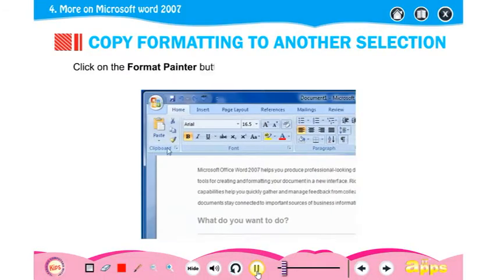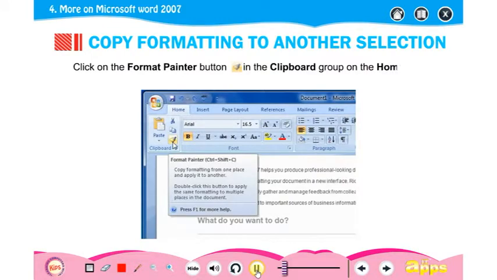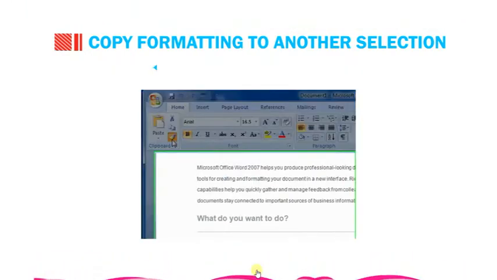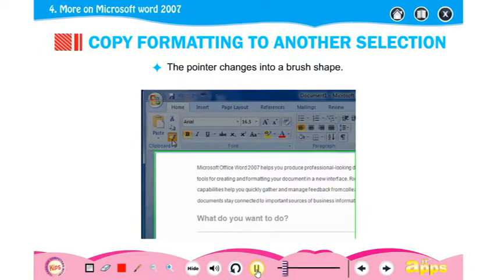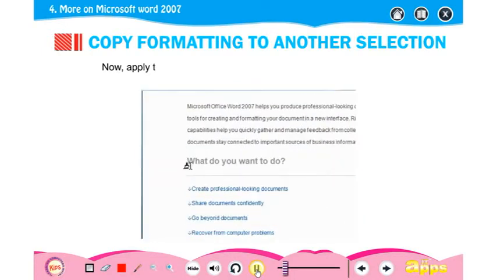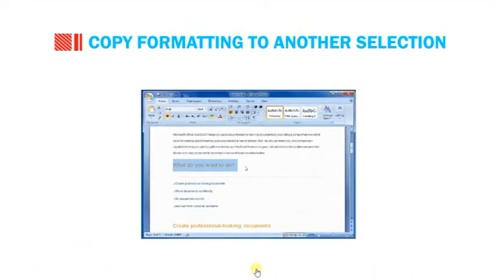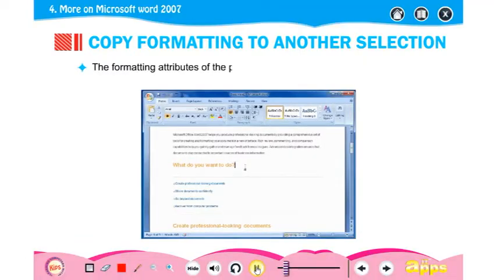Click on the Format Painter button in the clipboard group on the Home tab. The pointer changes into a brush shape. Now apply the copied format by selecting the text and clicking on it. The formatting attributes of the previous text will be applied to the new text.